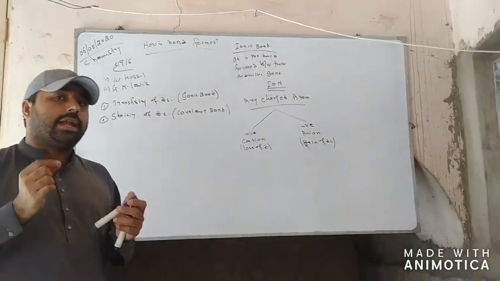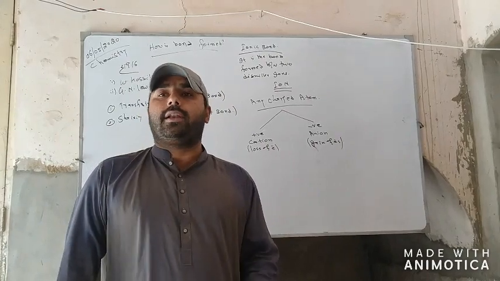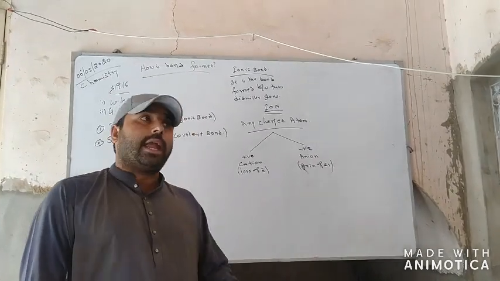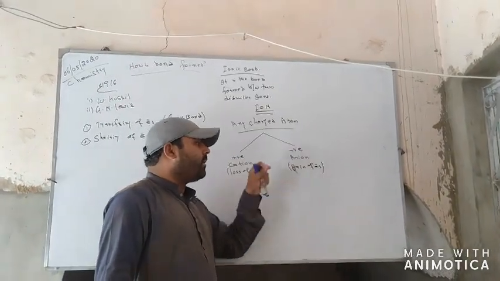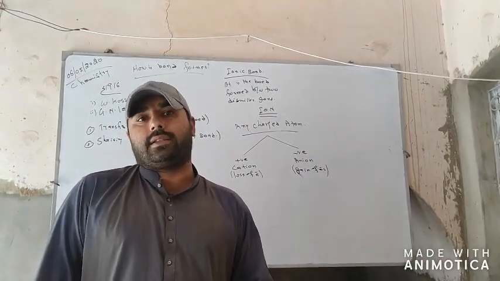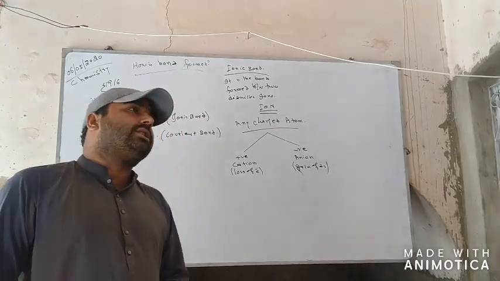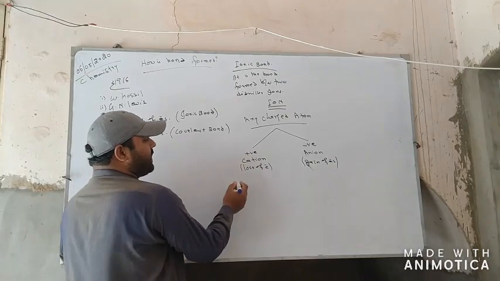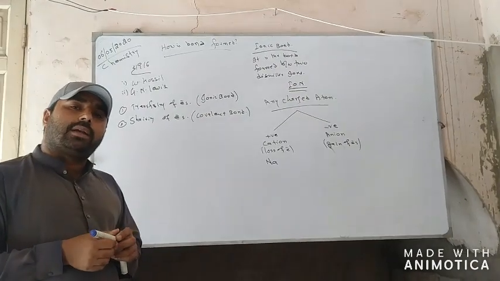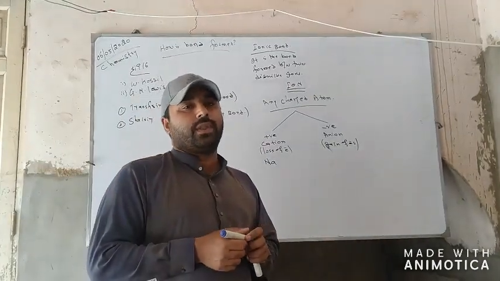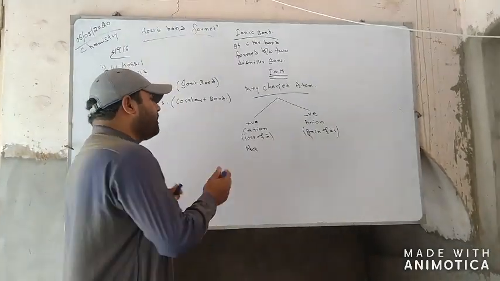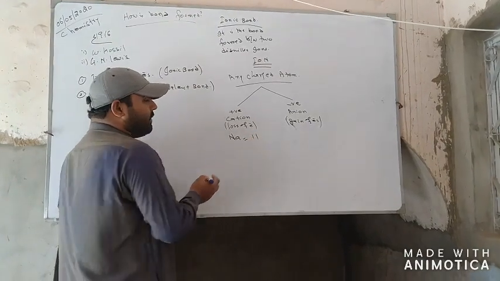A positive ion or cation is formed when an atom loses its electron, and the atom becomes stable by completing its outermost shell. Anions, or negative ions, are formed by the gain of electrons, and they also become stable and their octet is complete. Here we take an example for the formation of a cation. Take the example of sodium metal. Sodium belongs to group 1A, the lithium family, and it has atomic number 11.